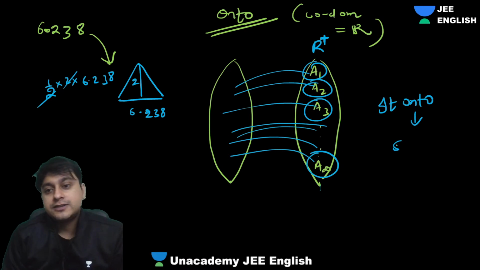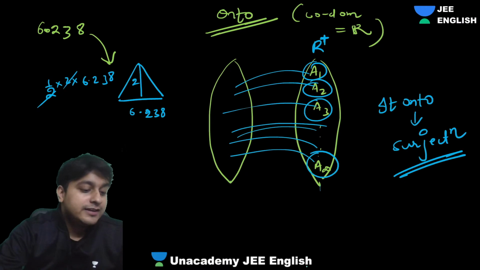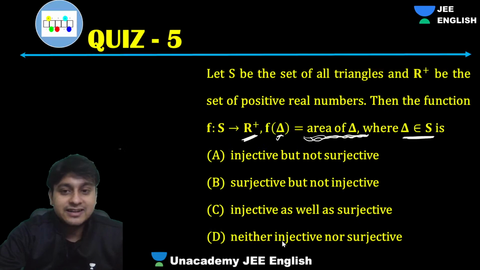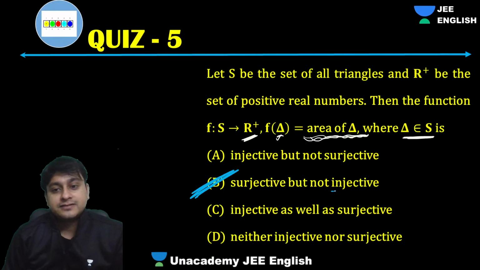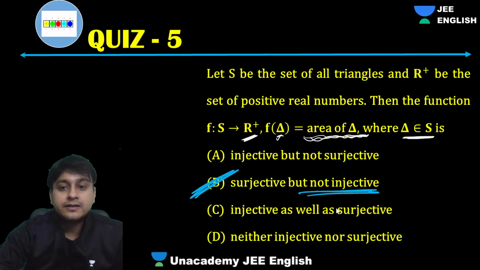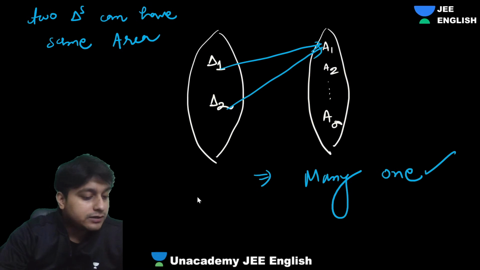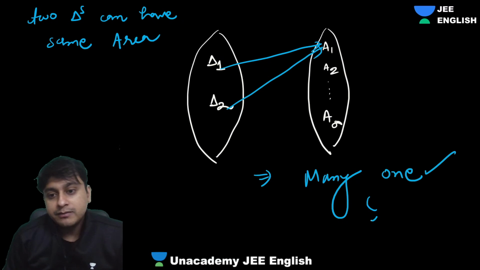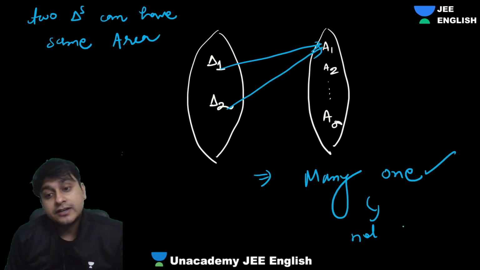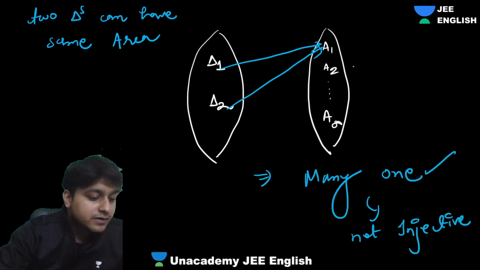Onto means what? Projection. Yes, tomorrow the class will be there. Yes, I'll take the class. So guys, it is surjective but not injective. It's many one. Many one means not injective. Clear? Understood everyone?